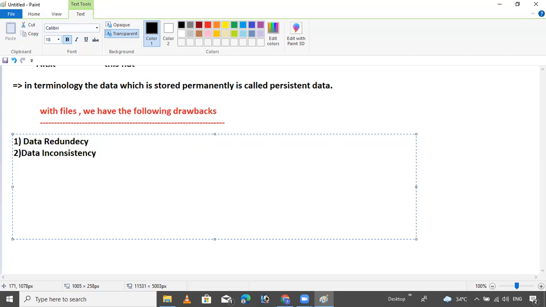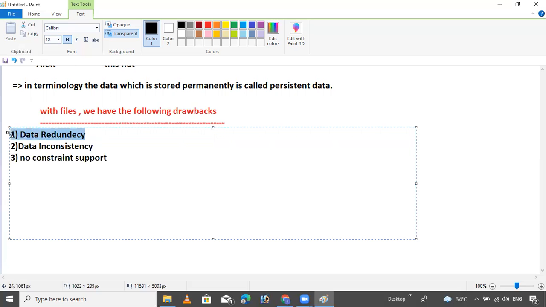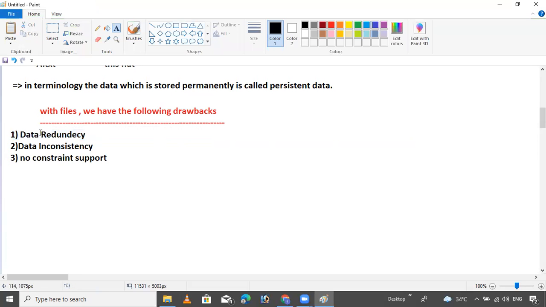Our third point is very important: no constant support. When using the file system, these three drawbacks are there.